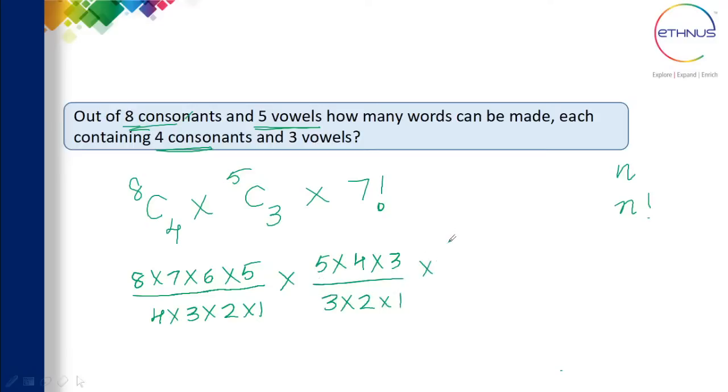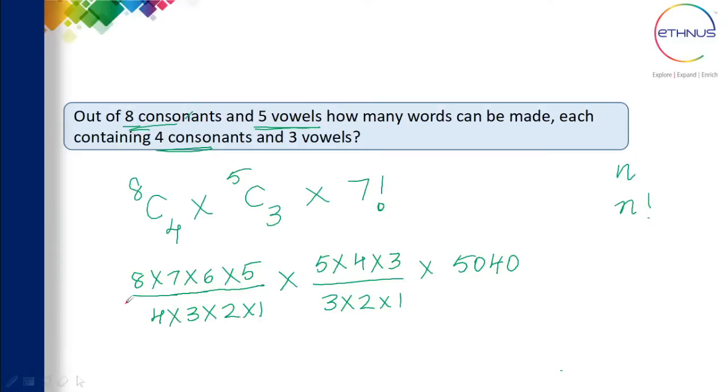And 7 factorial, you should know the value. You should know all the values at least till 10 factorial. That is the basic. 7 factorial is nothing but 5040. Let me know in the live chat what answer you got. Solve this and get the answer.